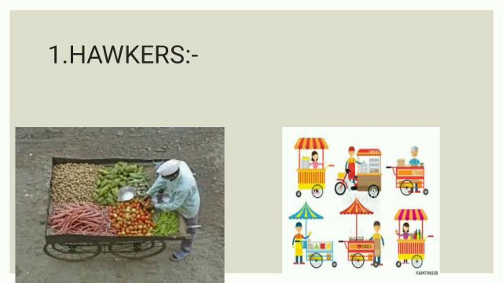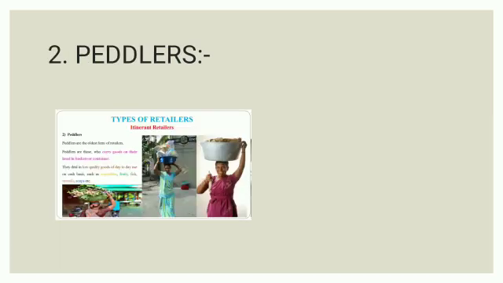They require limited capital, and they used to shout on the street by taking the name of the product and price of the goods. So hawkers are a type of itinerant retailer. They sell goods in hand cart, moving from one place to other place. They require very limited capital, and they shout on the street by taking the name and price of the product.